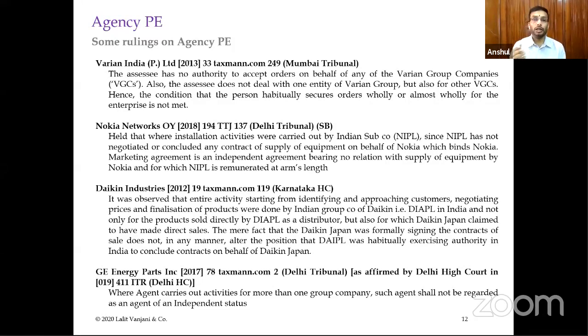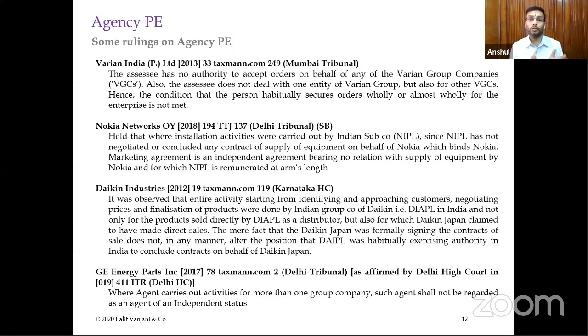Now in Nokia Networks, this was a simple case of a foreign company supplying the products and an Indian company installing and providing some maintenance and services to the Indian customers. Nokia Networks, as we know, is also into big telecom equipment, wherein parts are supplied to telecom operators, and goods are supplied directly from the foreign company, whereas certain installation and commissioning services are rendered by the Indian entity, the Indian subsidiary company.